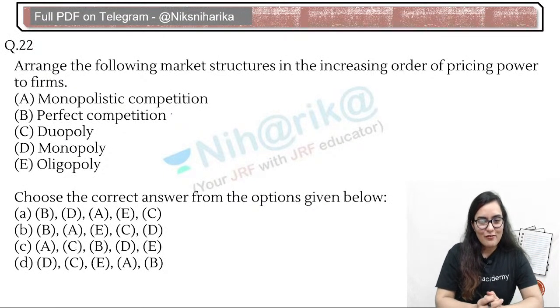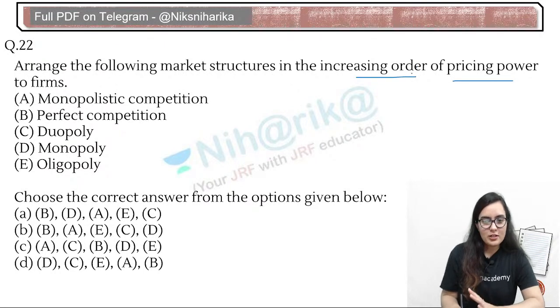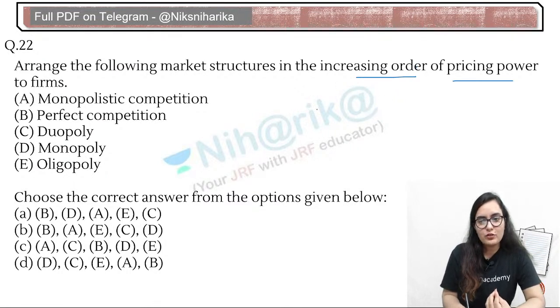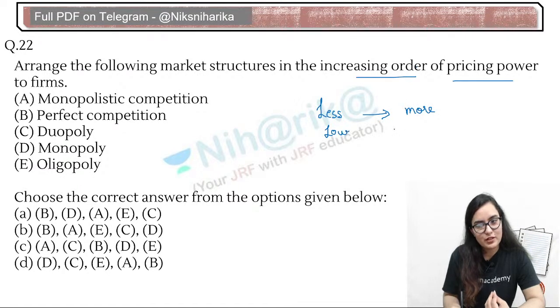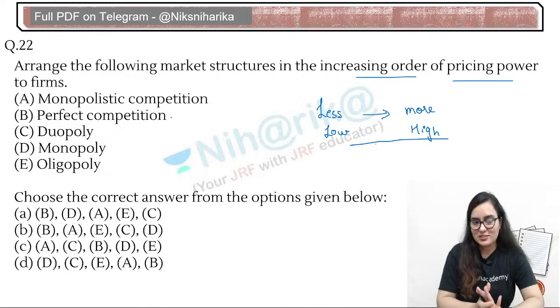Come on, let's see. First question: arrange the following market structures in the increasing order of the pricing power of the firms. You know that some firms are price takers, some firms are price makers, some have more power, some have less power. So you have to tell from less to more, from low power to high power. You have to tell which competition is there or which poly is there.